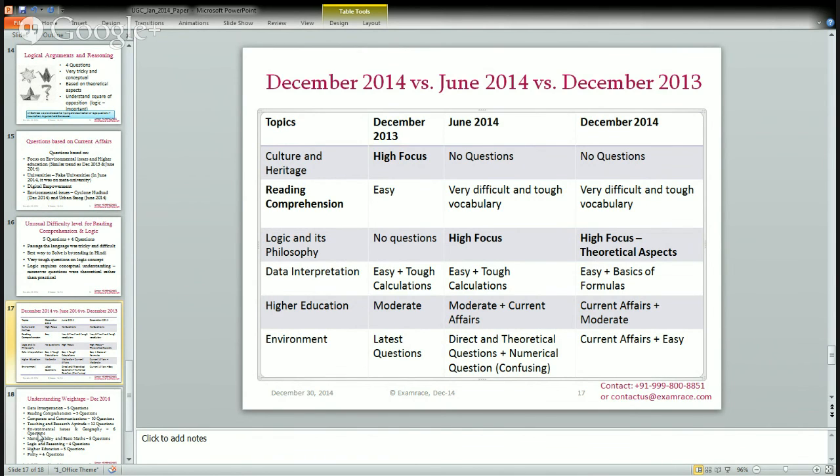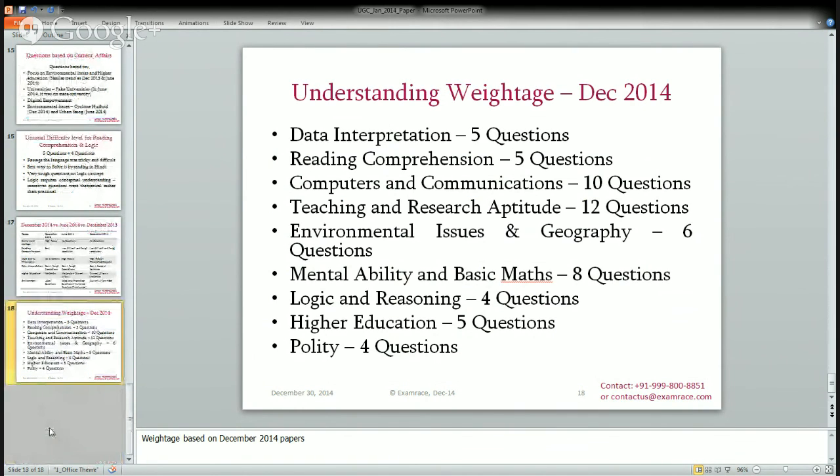So if I do a kind of weightage for the December 2014 examination, I could say there were around 5 questions from data interpretation and 5 from reading comprehension. So out of 60, you have 10 questions here. You have around 10 questions from computers and communication, 12 questions from teaching and research, and around 6 questions from geography and environmental issues, which were direct and easy and based on current affairs. Mental ability was moderate, with 8 questions. Logic was a difficult section this time with 4 questions.